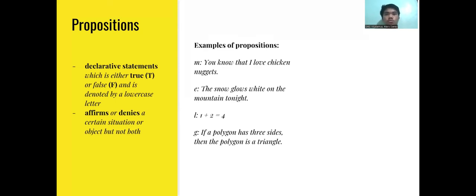The snow glows white on the mountain tonight. 1 plus 1 is equal to 4. Propositions could also take place in the form of equations, as seen with the letter L example. And the letter G, if a polygon has 3 sides, then the polygon is a triangle.